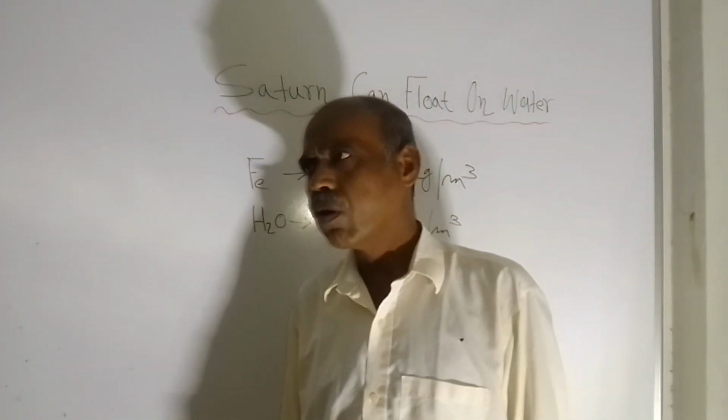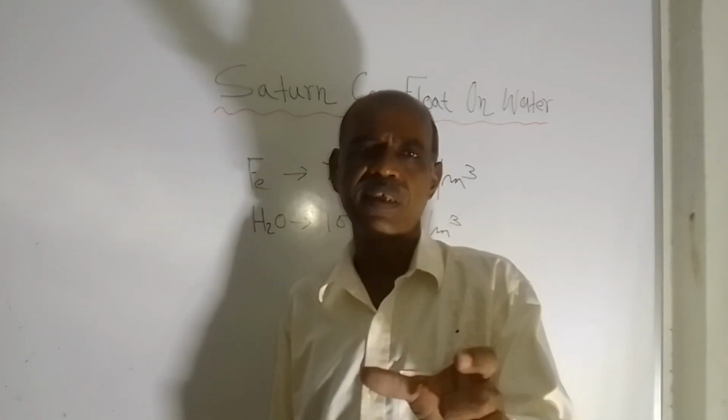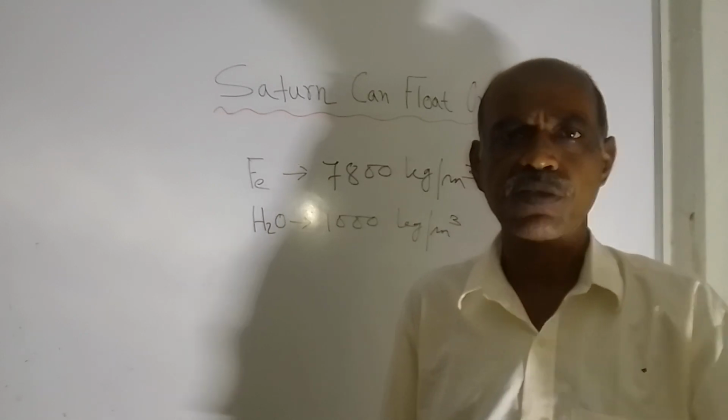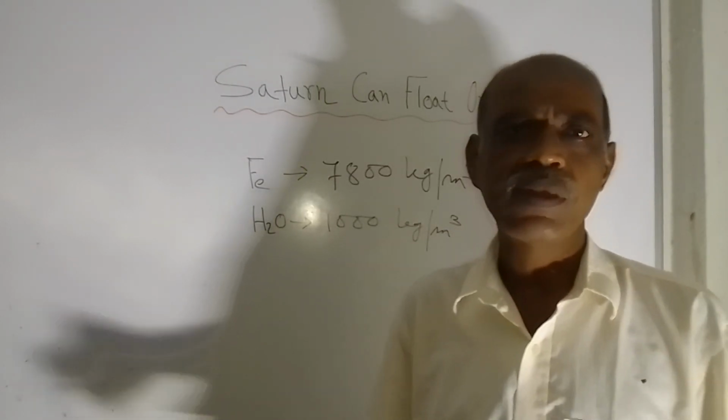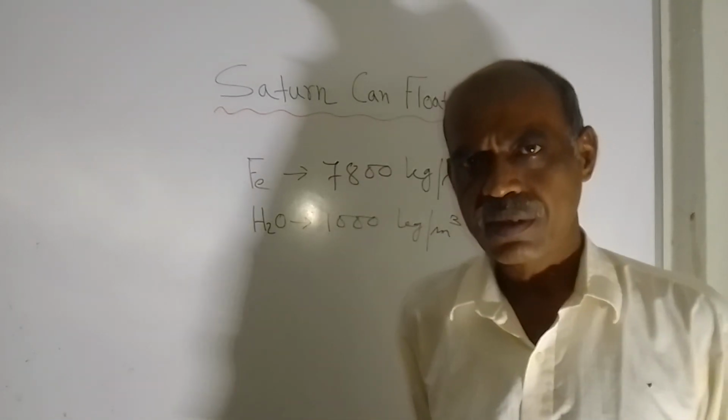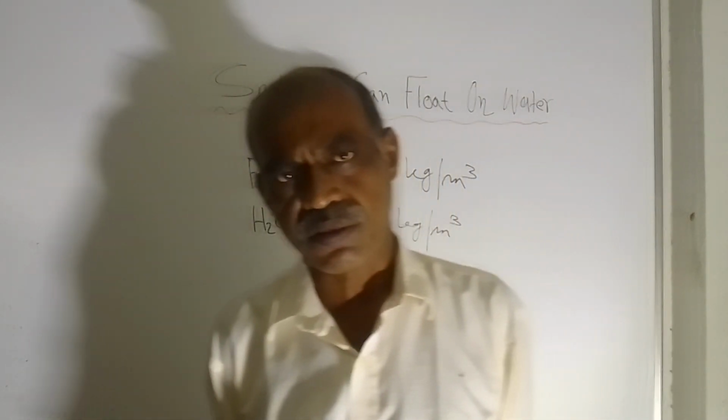So, if you take a piece of metal, say a rectangular piece of iron, and keep it on the free surface of water, you will simply observe that it is immersed. The iron plate is immersed.